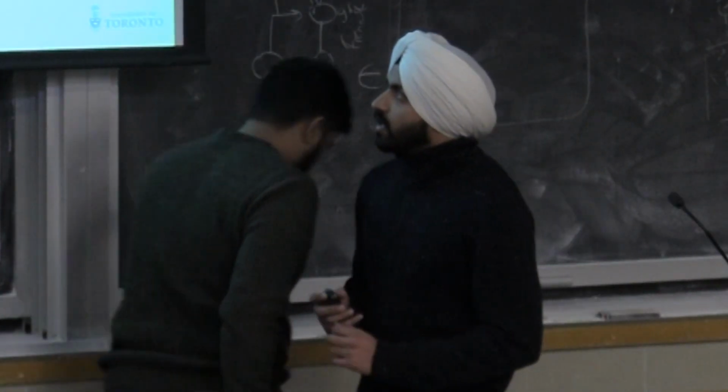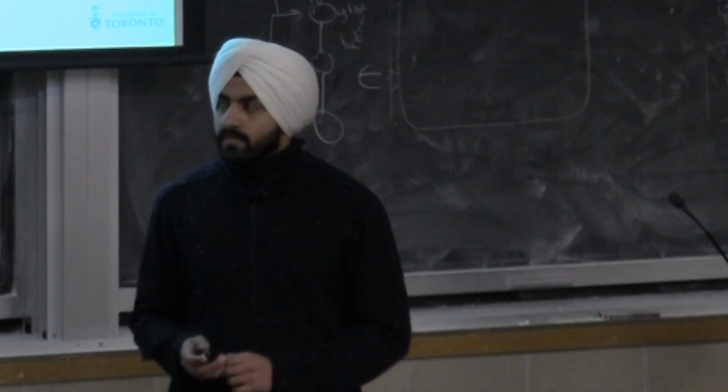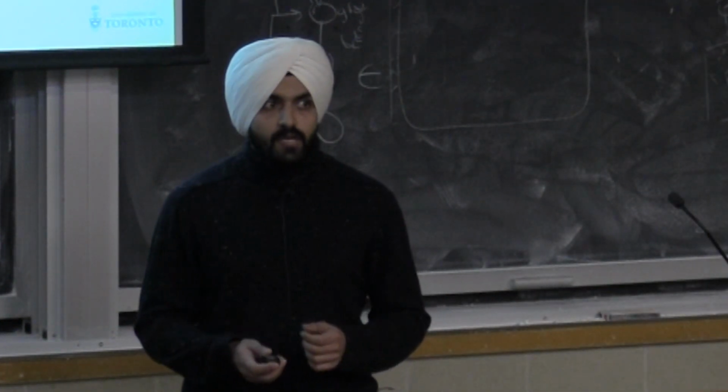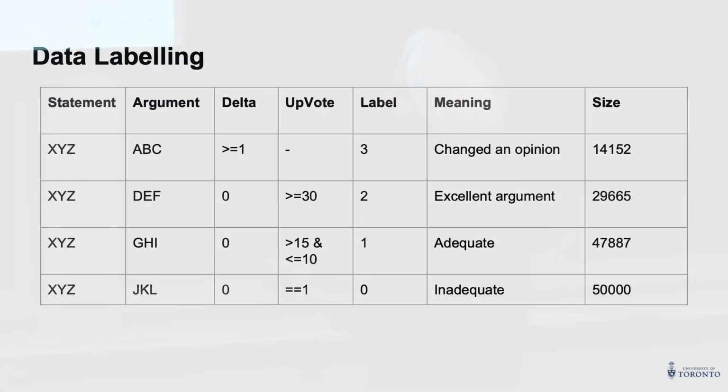We tried multiple data labeling schemes, and this one worked best, and also it made sense. All the comments which had delta greater than or equal to 1, we labeled as changed an opinion. All the other comments which had upvotes greater than or equal to 30, we labeled as an excellent argument, between 15 and 10 we labeled as adequate, and all which had upvotes equal to 1 we labeled as inadequate.